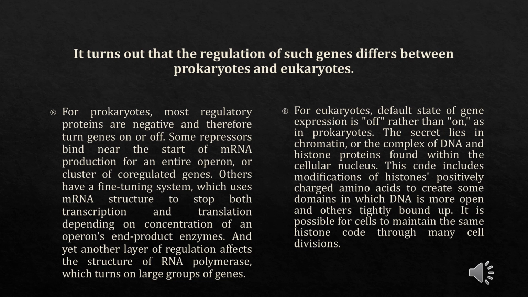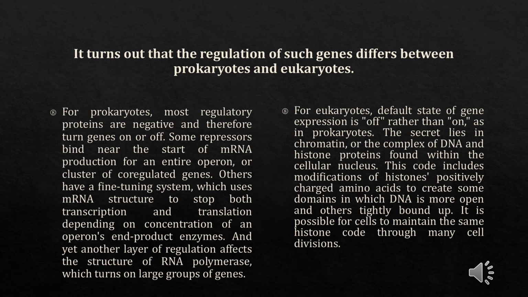Others have a fine-tuning system which uses mRNA structures to stop both transcription and translation, depending on concentrations of an operon's product enzymes. And yet another layer of regulation affects the structure of RNA polymerase, which turns on large groups of genes. While for eukaryotes, the default state of gene expression is off rather than on.